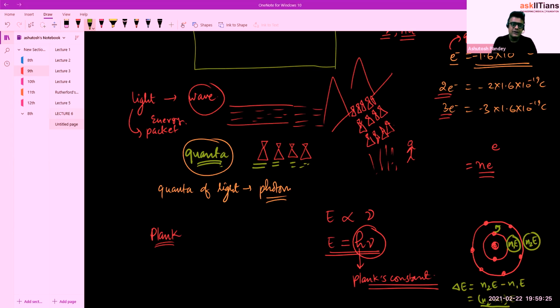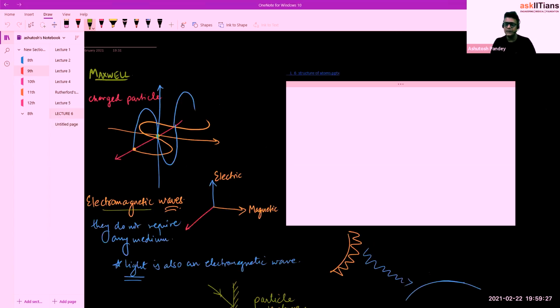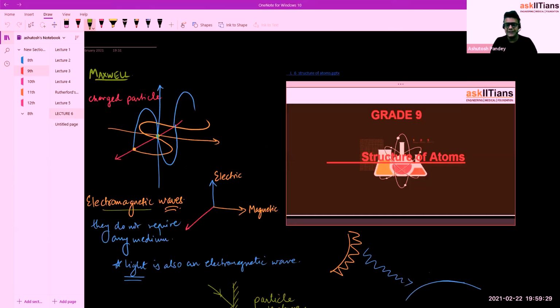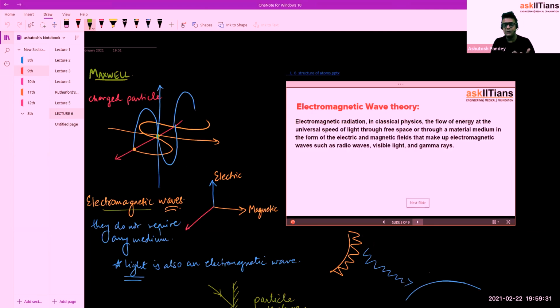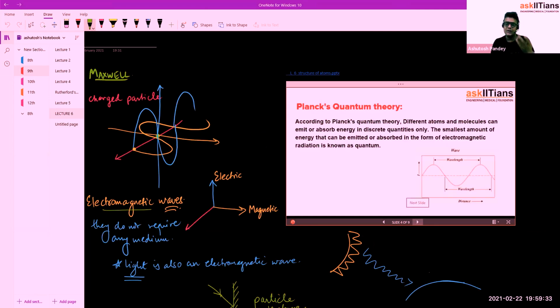We will know the difference between these energy levels, and that's how we can supply this much energy. And if an electron jumps back to the original energy level, then it is going to release the same amount of energy. Energy absorbed or emitted in the form of electromagnetic radiation is known as a quantum.